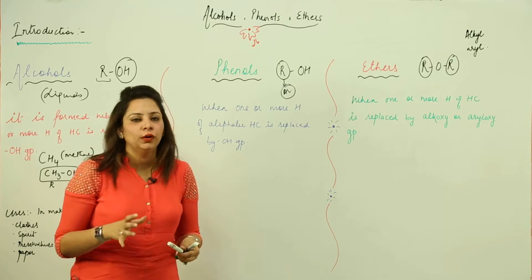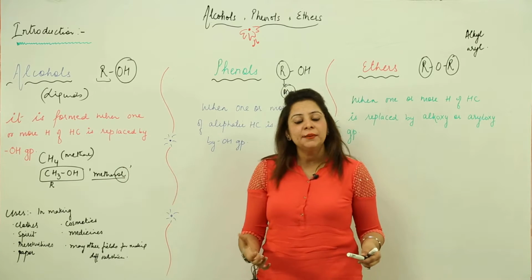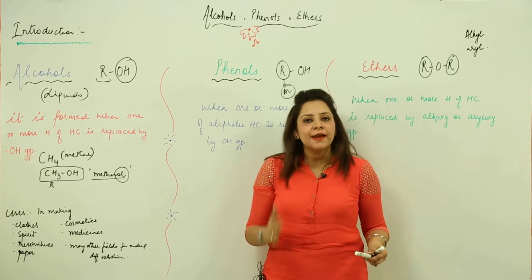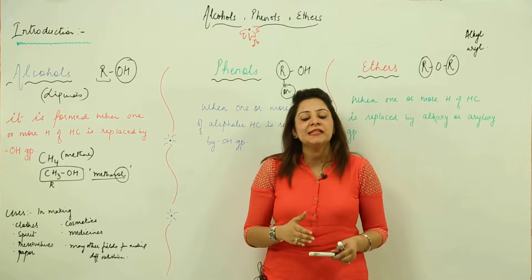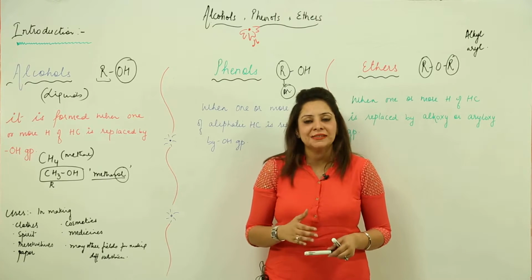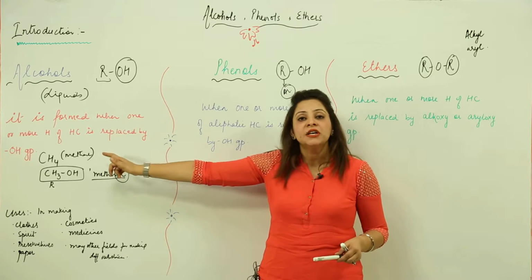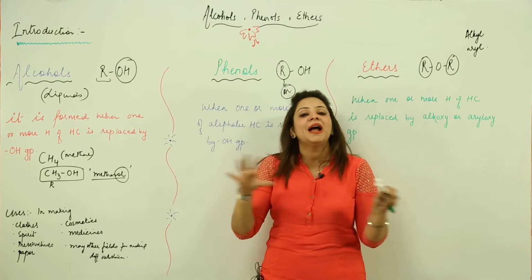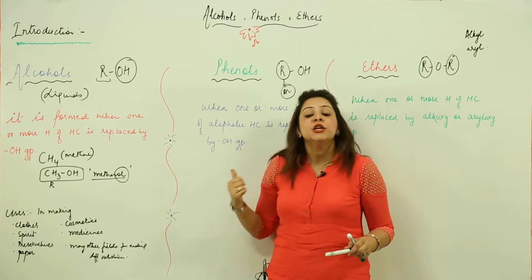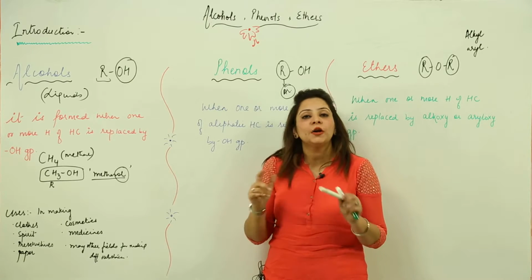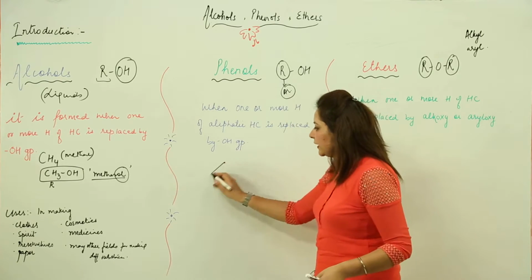Now the second thing is, what is phenol? Actually, phenol and alcohol are the same in that they both carry the same functional group, that is the hydroxyl group OH. The difference between them is that for alcohol you replace a hydrogen from an aliphatic compound, that means a straight chain or branched chain compound, with no ring involved. And for phenol you remove hydrogen from an aromatic compound, that means a ring like structure. Suppose I state an example.